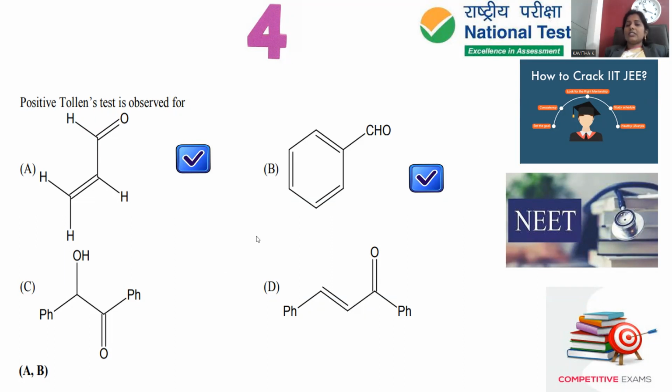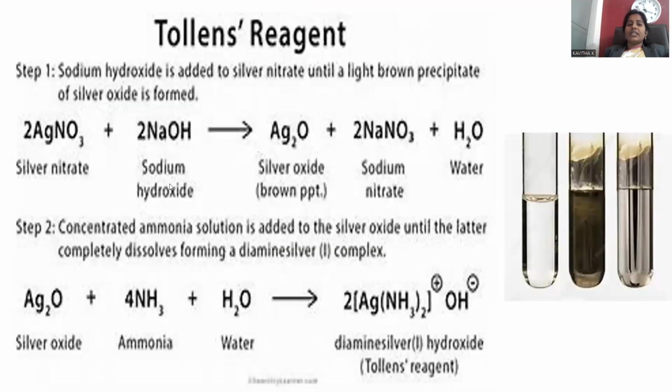Tollens test is a specific identification test for the aldehydes, and it can be prepared by taking silver nitrate first, dissolved in the sodium hydroxide. Silver oxide will be generated. Silver oxide is now added with ammonia solution, so that ammoniacal silver nitrate solution will be prepared, which is designated as the Tollens reagent. Tollens reagent's chemical name is ammoniacal silver nitrate.